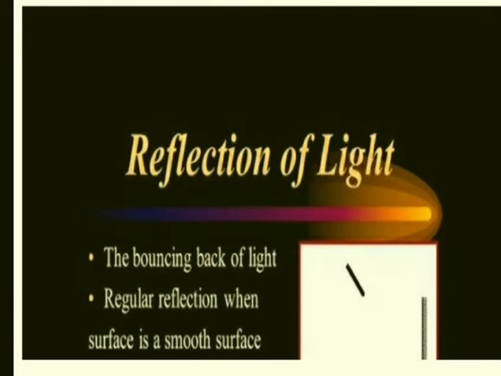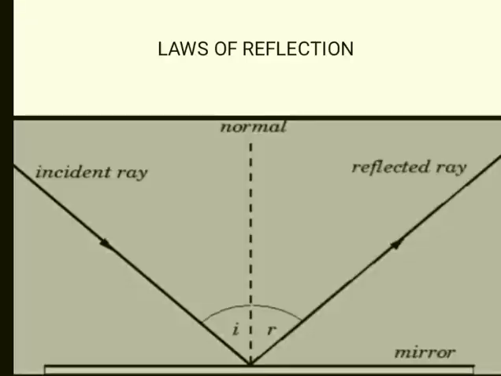So, the first thing we should know is the incident ray, as you can see in the picture. What do you mean by incident ray? The ray of light which strikes the boundary or the surface, that is the incident ray. It is coming from the source of light, or it can also come from another object which is acting as a source of light. From wherever the ray of light is coming, it is falling on the surface. That ray is called the incident ray.